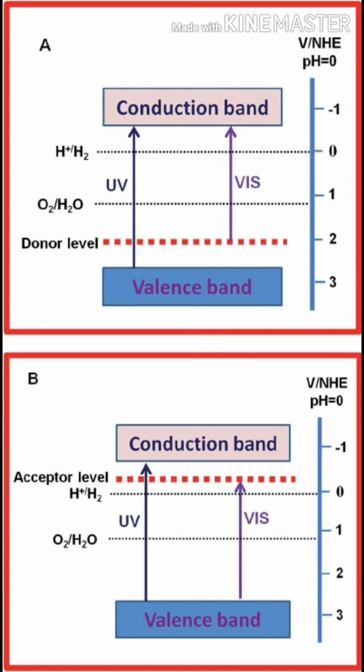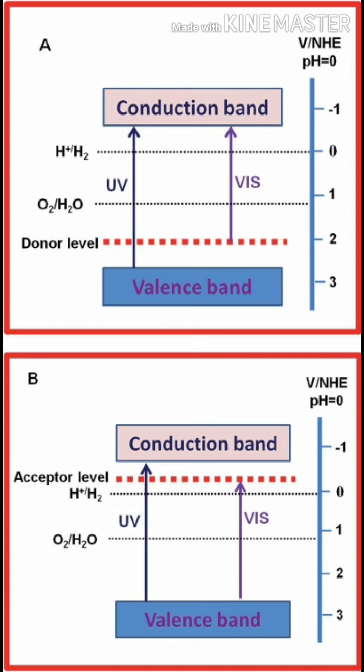Now if we take the product of n and p, we find that this equals ni squared. This result is also identical to that for the intrinsic case which we have seen earlier. This is called the law of mass action, which is valid for both intrinsic and extrinsic semiconductors under thermal equilibrium condition.